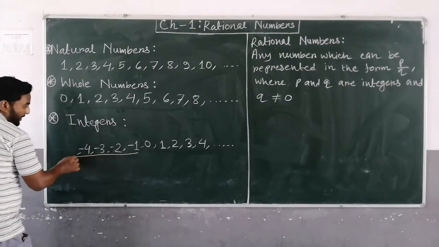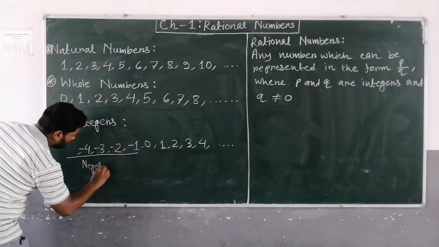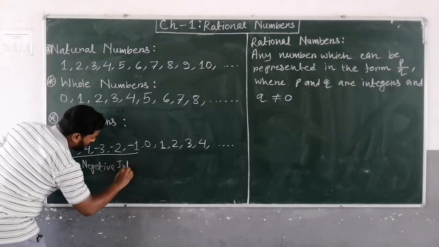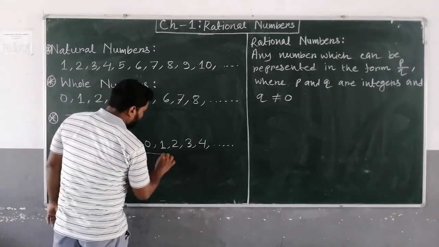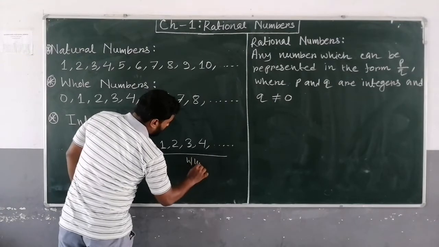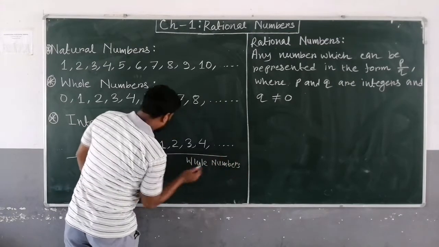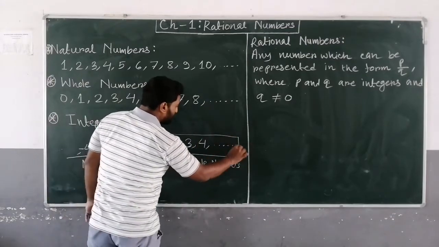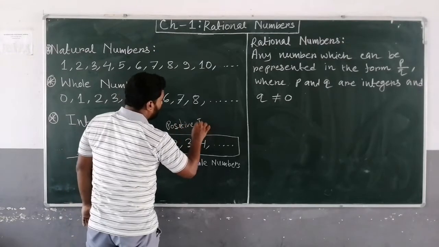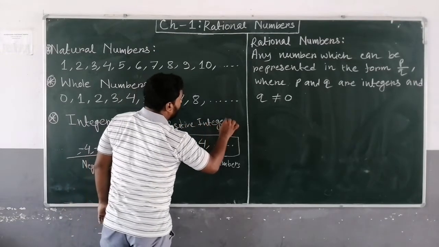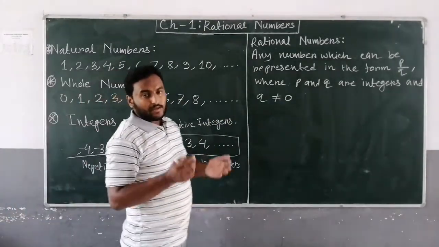So this part from minus 1 to minus infinity, negative integers, and from this part, whole numbers. If you exclude 0, then this part is positive integer. Okay, now come to our main topic, that is rational number.